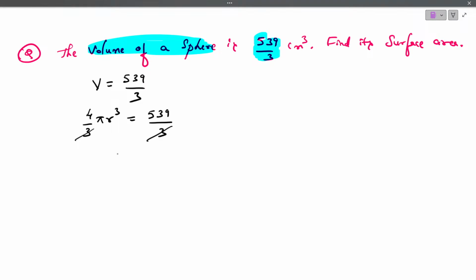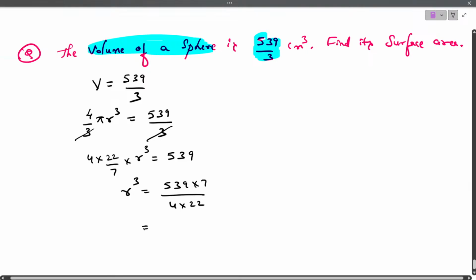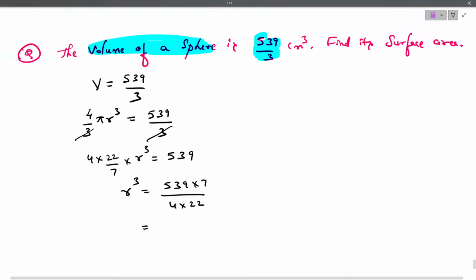From this, can we find r cube? Yes. Better you write 4 into pi is 22 by 7 into r cube is equal to 539. We want r cube. R cube is equal to 539 into 7 divided by 4 into 22. Now, can you find the solution for this? Can you find the answer for this? Does it go? Yeah? Don't know?